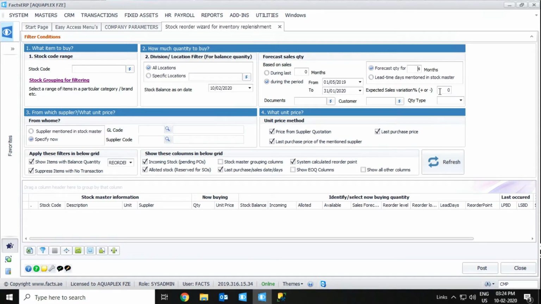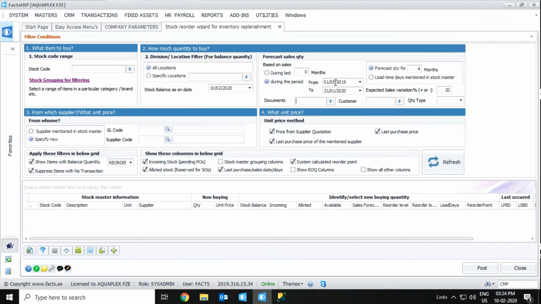And for expected sale variation, the system will automatically calculate the low season quantity, peak season quantity, and average quantity from the previous transactions during this from and to date period. If we want to add more variation, since the system is calculating one quantity, we can enter the variation over here. I'm entering 20 variants.